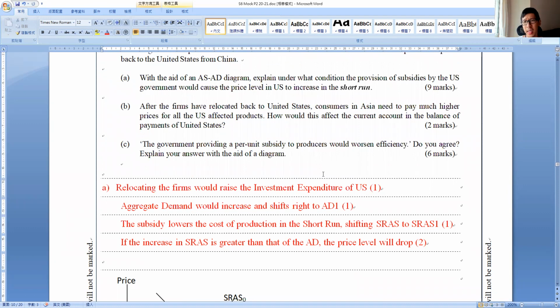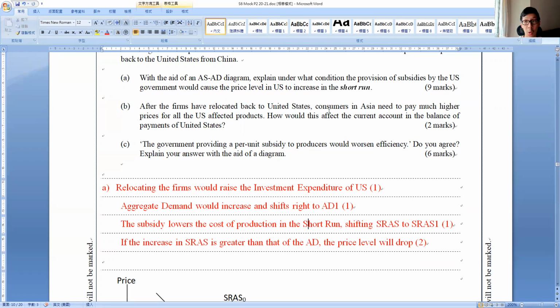Many of you say, right, with a subsidy. What I'm going to say is wrong, but I'm going to tell you, right? Most of you said with a subsidy, government spending increases, therefore G increases, AD increases. No. Remember, yes, government expenditure increases, but G refers to government consumption expenditure.